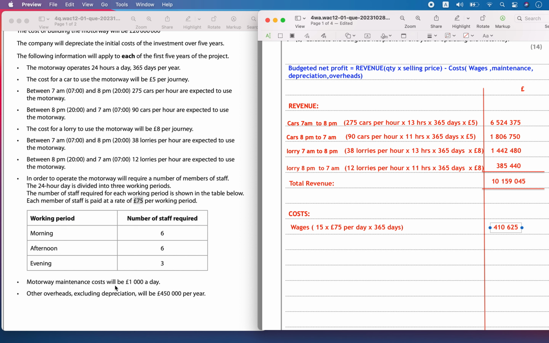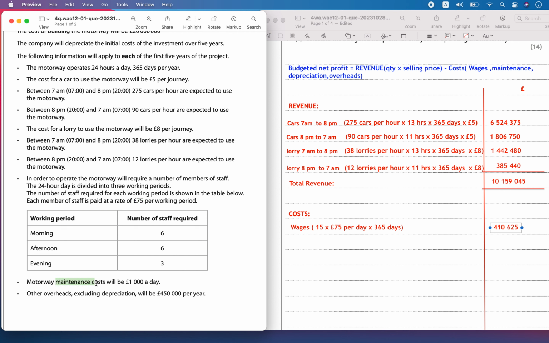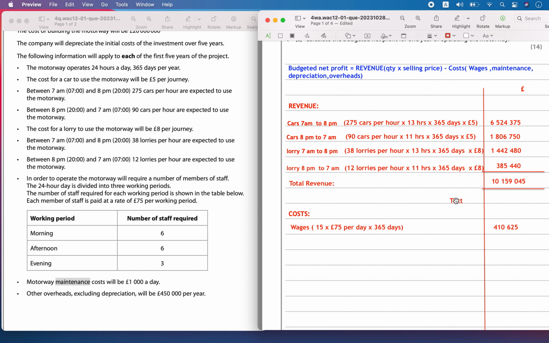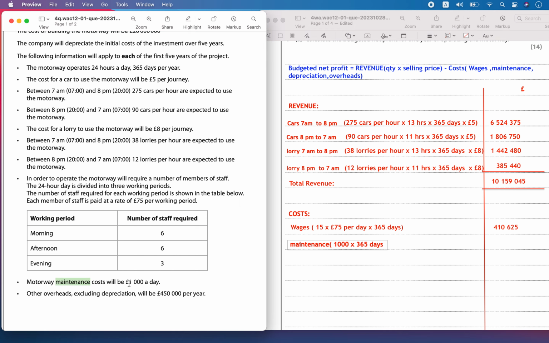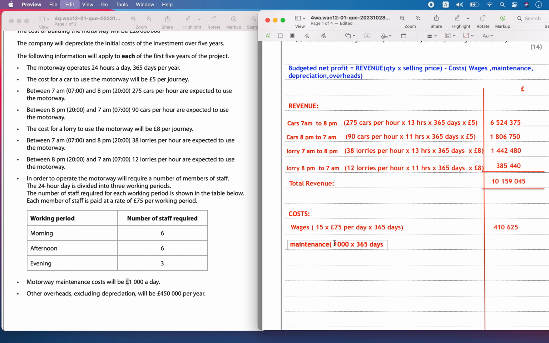And then you have the maintenance cost. We can see that it is 1000 per day and they're going to operate for 365 days. So maintenance cost 1000 pounds per day into 365 days.